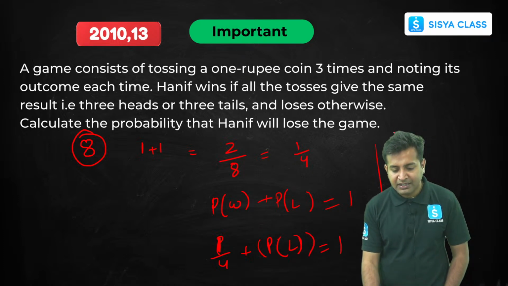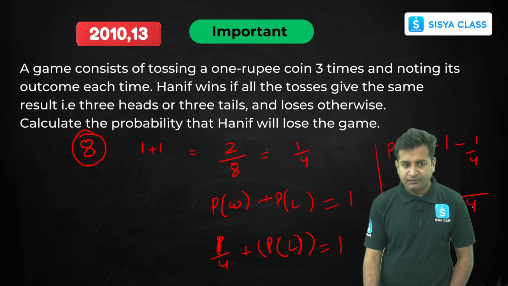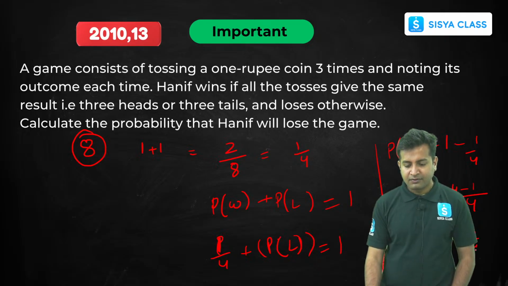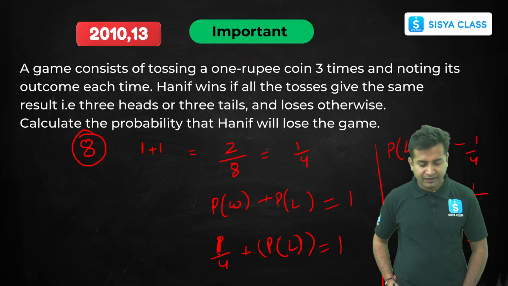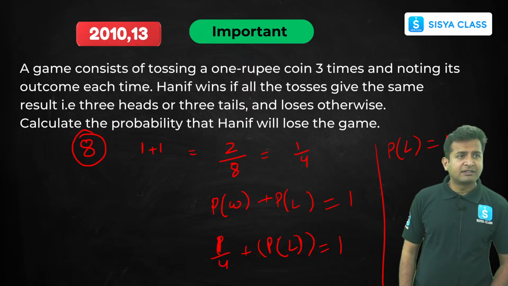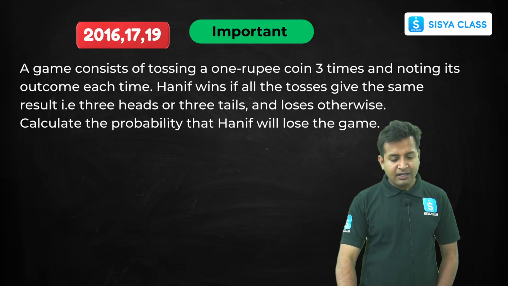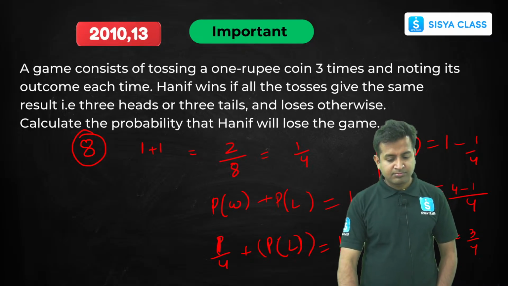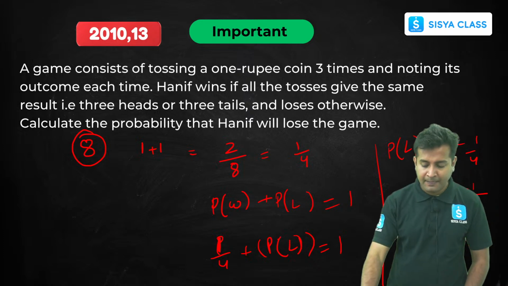It will be nothing but 1 minus 1 by 4. So if we find out, we will get 4 minus 1, which is 3 by 4. So the probability of losing the game is 3 by 4. Clear? Understood? I hope this is completely understandable. Moreover, this question was asked twice. Okay, so you have to be cautious. This question can also come.